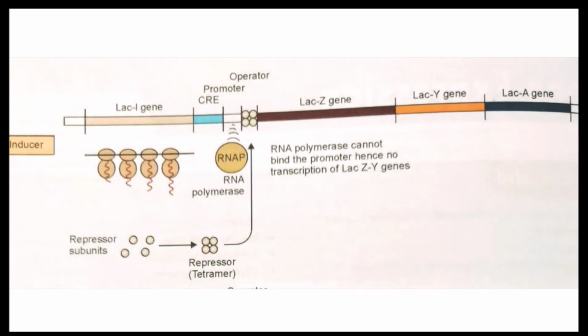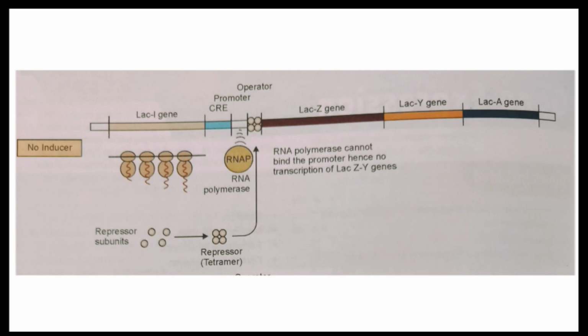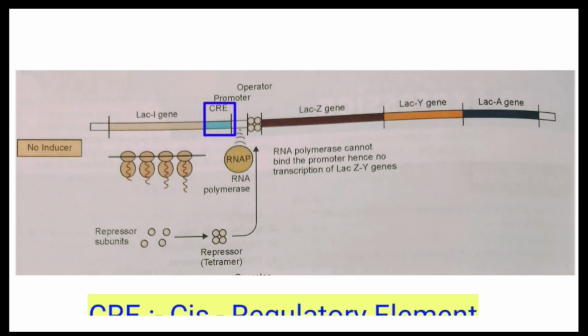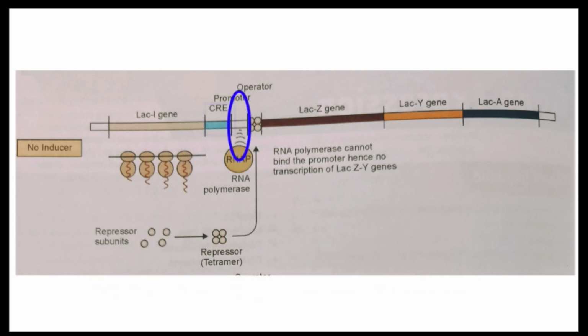Look at this figure. What does the lac operon contain? It contains lac-I gene, CRE. CRE is a cis regulatory element, promoter site, operator site, lac-Z gene, lac-Y gene and lac-A gene.